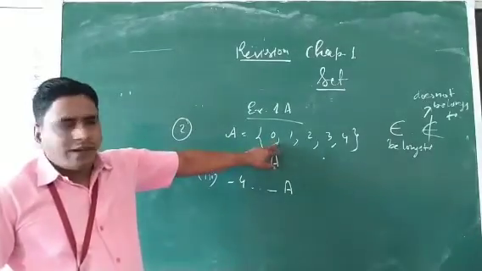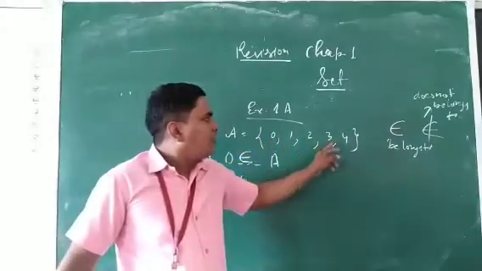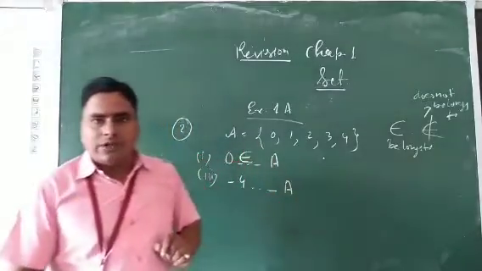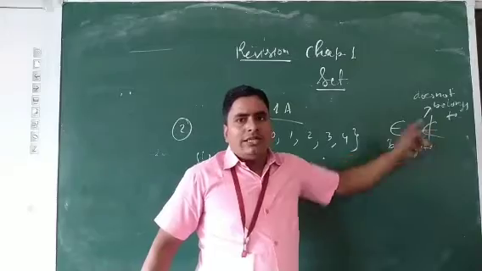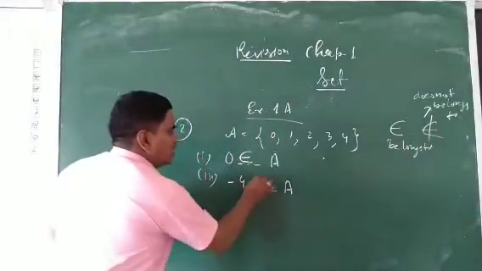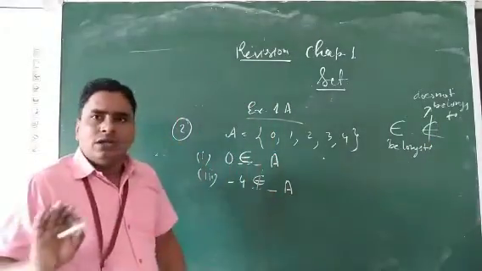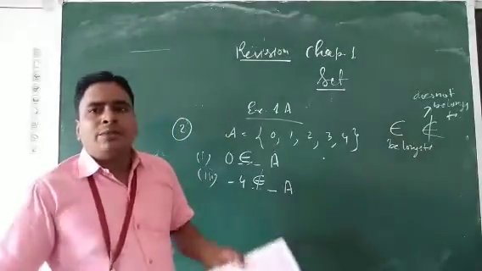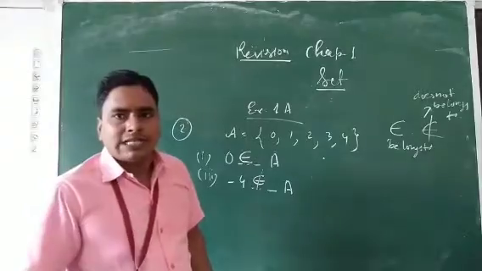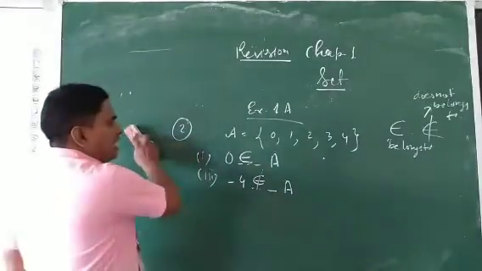The elements given are 0, 1, 2, 3, 4. -4 is not given. So what sign do we put here? Epsilon not. Does not belong to. Clear this question? Now we will proceed to the next. The rest of the parts you will solve. If you have any doubt, you can ask. Okay. Then we proceed to the next question.